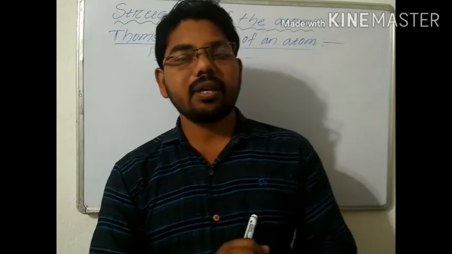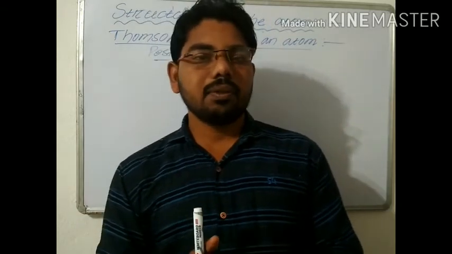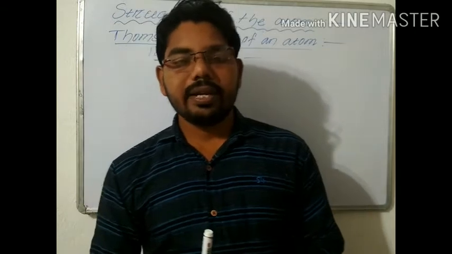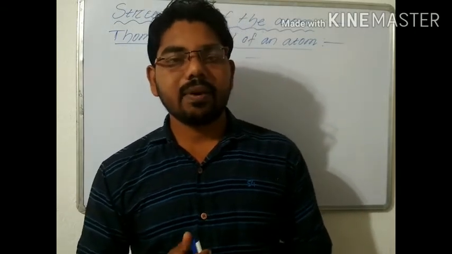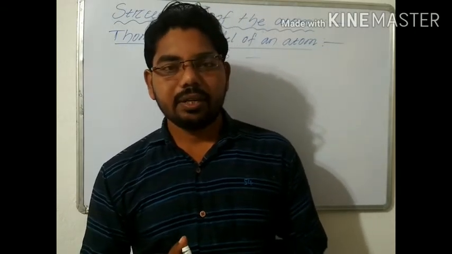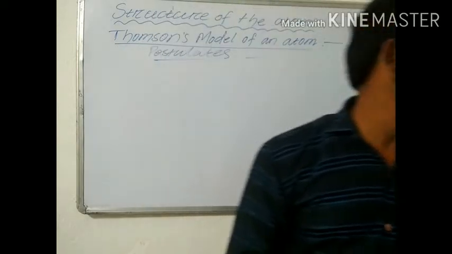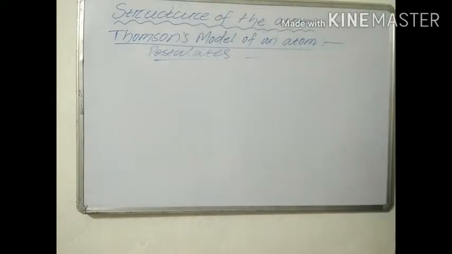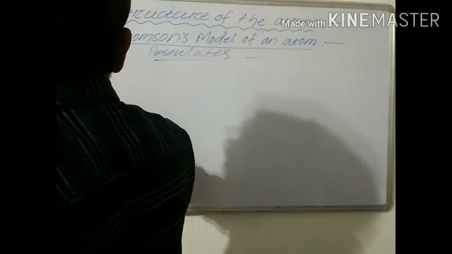Because inside the atom the same number of positive charge and negative charge are present, that is why the atom is wholly neutral. This is the postulate of the Thomson atomic model. So in short, we have to remember these two postulates.